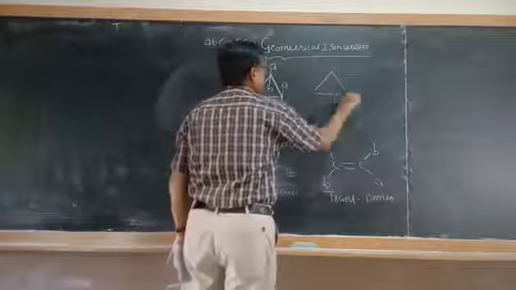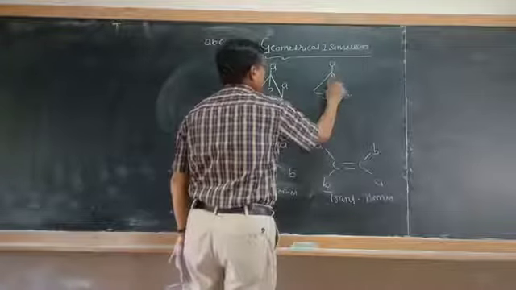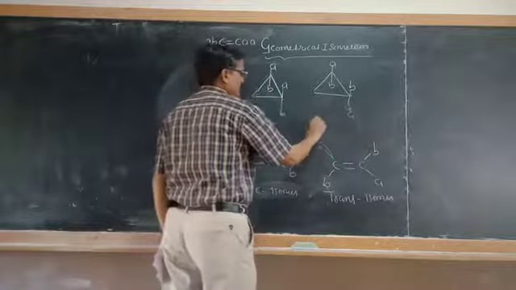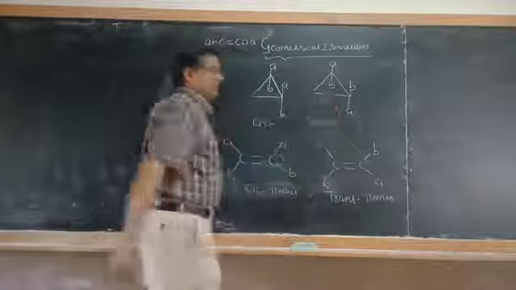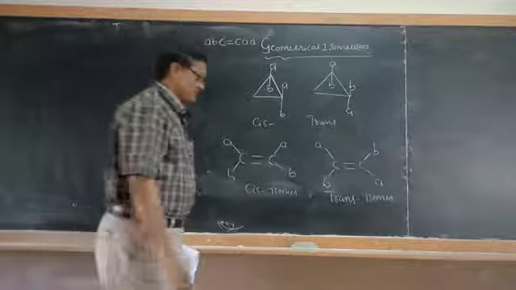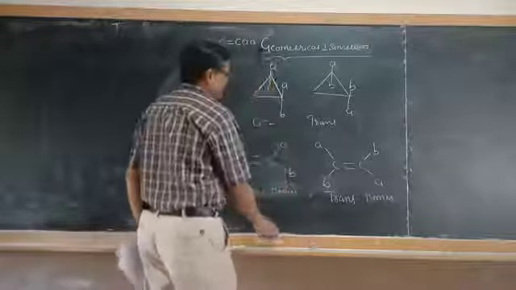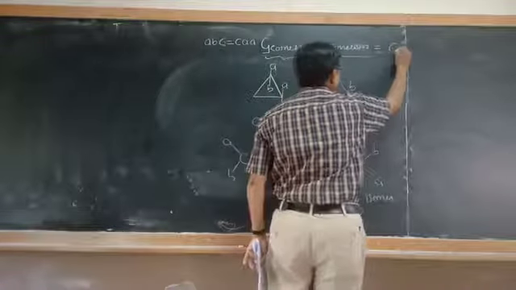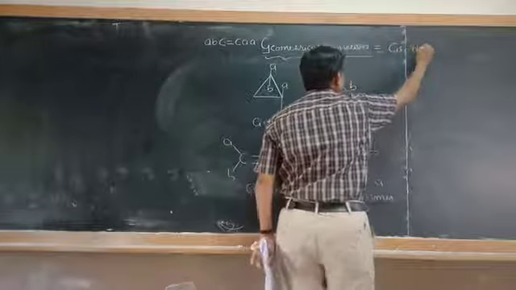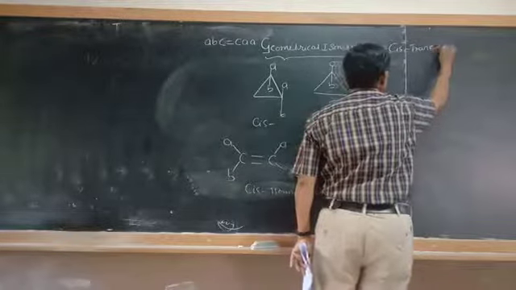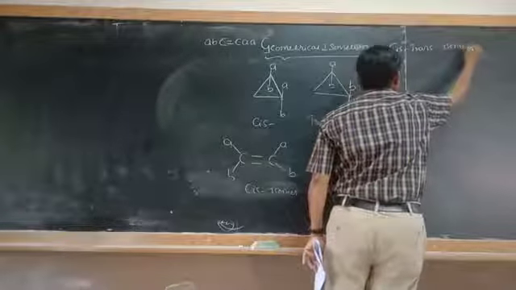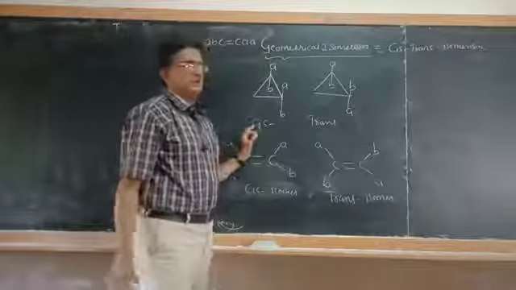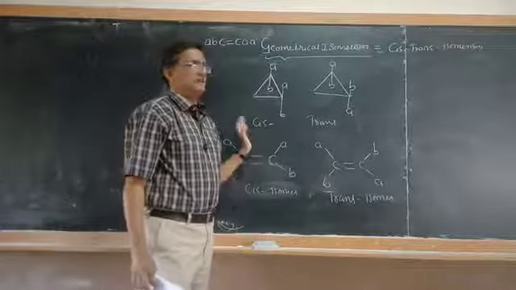If these atoms are in opposite directions of the plane, then we can call it a trans type of isomer. So therefore, geometrical isomerism is also called cis-trans isomerism. Geometrical isomerism is also called cis-trans type of isomerism.